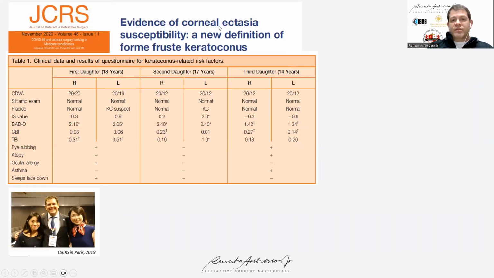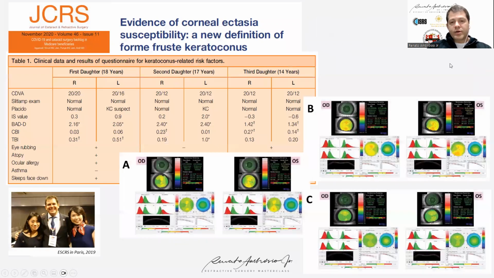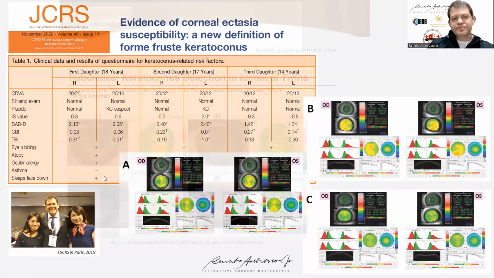We have the evidence of corneal ectasia as in the three daughters of a patient with keratoconus, nicely described by Dr. Shizuka Koh from Japan. And all the three daughters, all the eyes had 20/20 or better corrected distance vision, and we have many abnormalities detected on tomography and biomechanics.